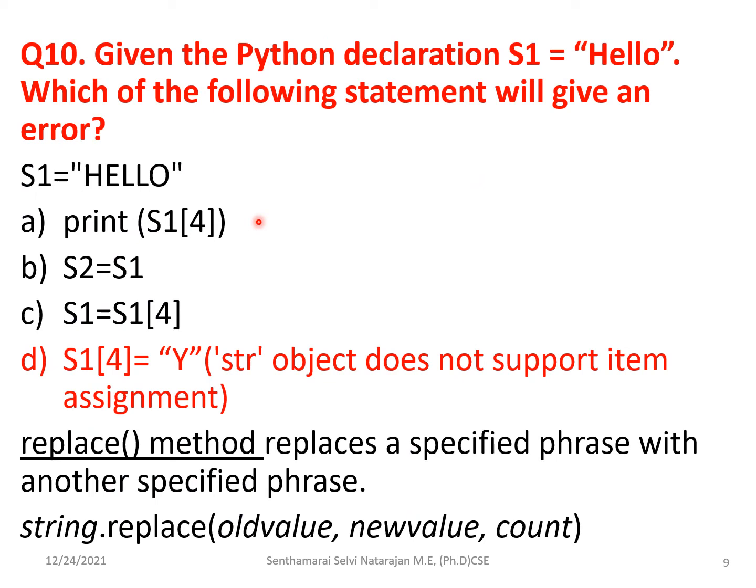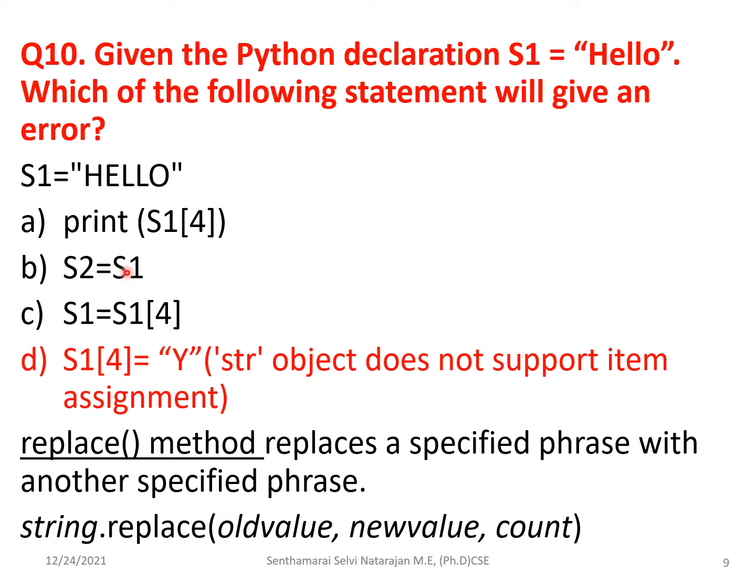Moving to the 10th question, which is related to strings. Here they have given the string s1 is equal to hello. They are asking for the statement which gives the error. Here you see this statement, print s1 of 4. So index at 4: 0, 1, 2, 3, 4. At index 4 it has O as the character. So it prints the character O.